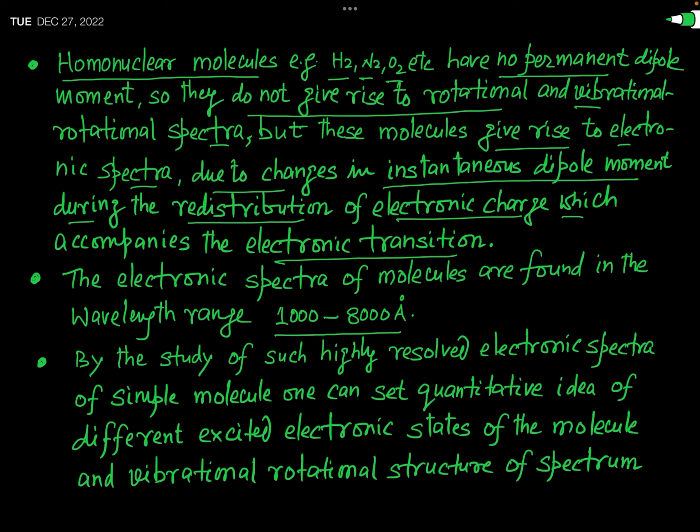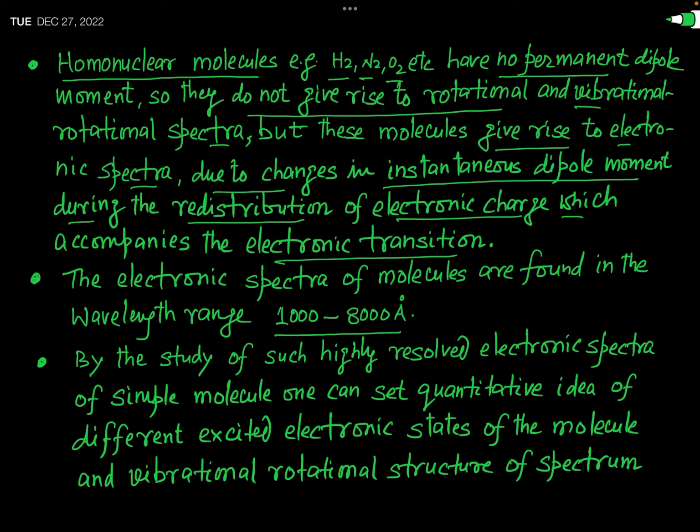Now, from the study of these electronic spectra, what information about the molecule do we obtain? These are the applications of this molecular spectra, that is, electronic spectra. We will see these applications in the forthcoming lectures, but here in the salient features you have to mention it.